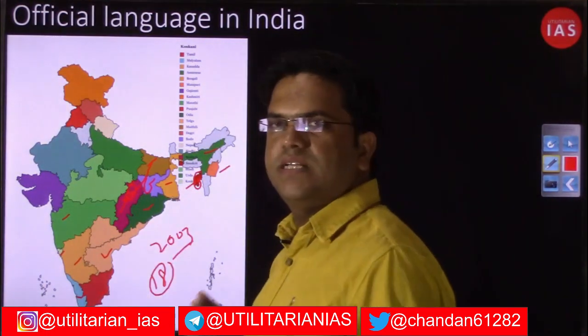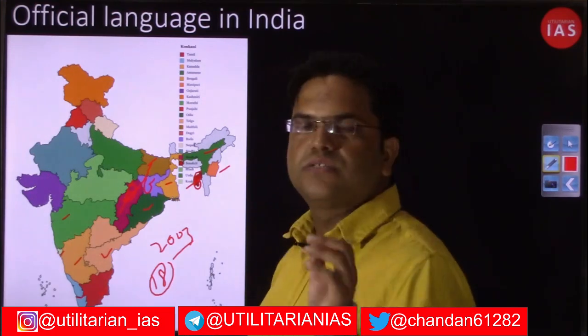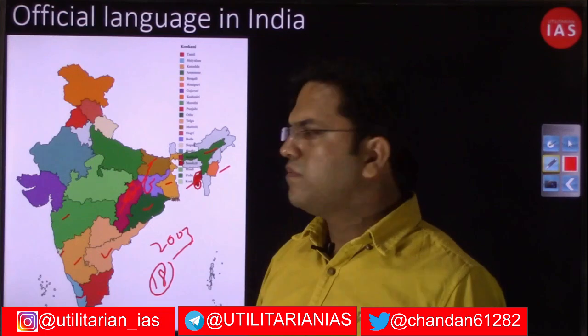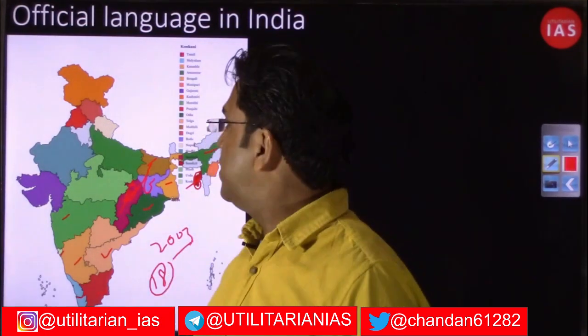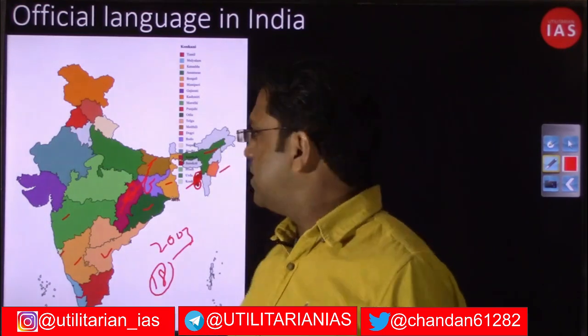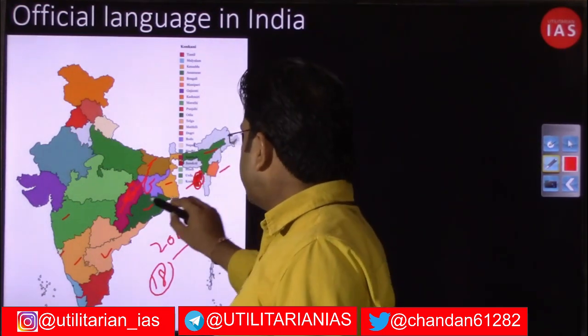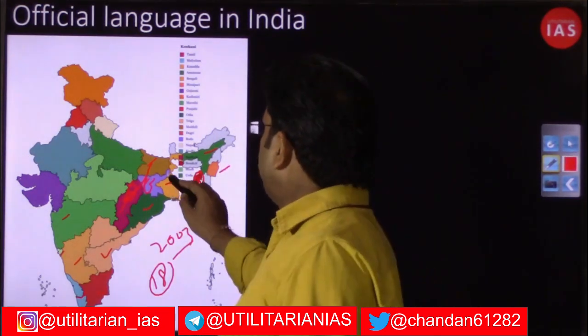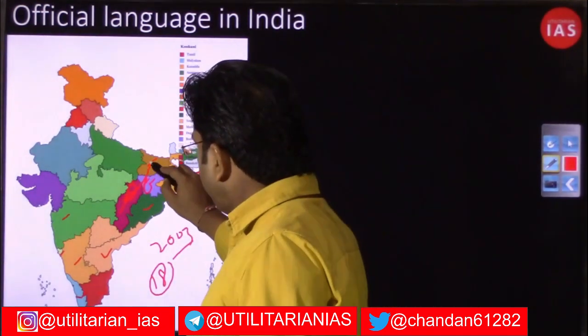So I have located them in whatever state does not have any dedicated language. Like Tamil Nadu has Tamil. For Santhali, Sanskrit or Sindhi, we did not have dedicated states. So Sanskrit I have located here, Santhali here, Bodo here, along with Maithili.